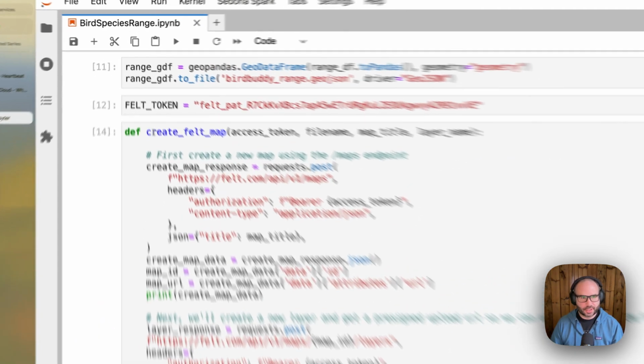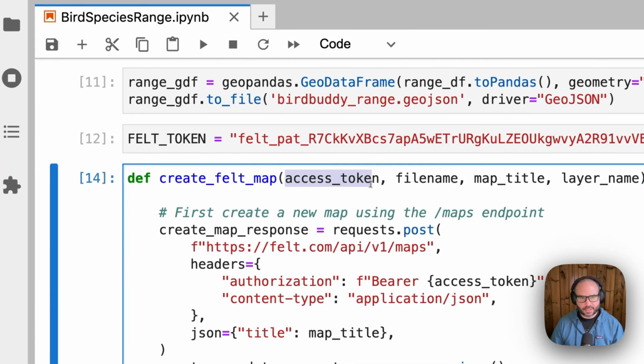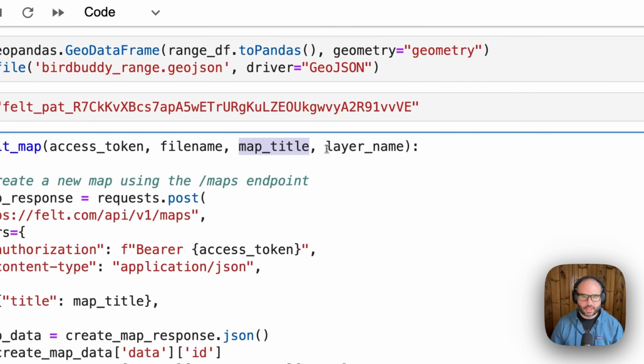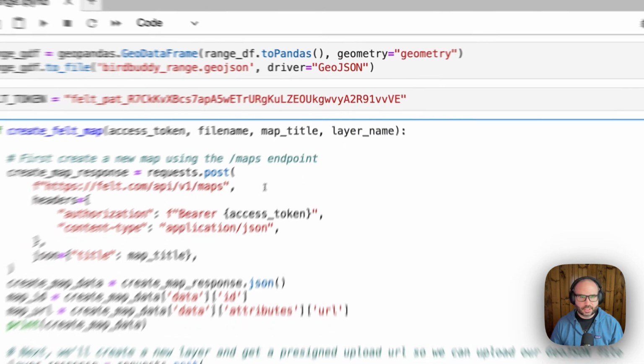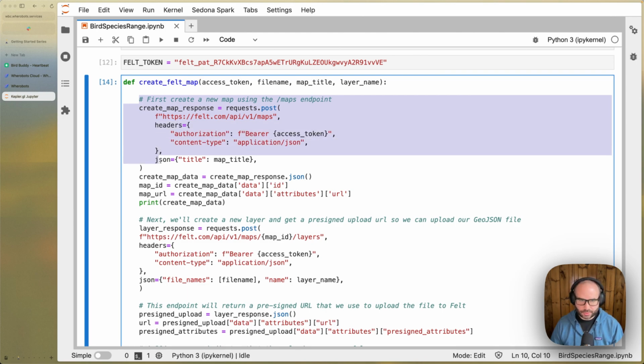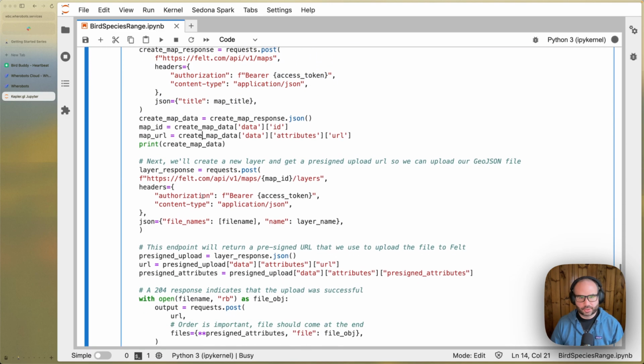This function is called create Felt map. It takes an access token, the GeoJSON file name, the title for the map we want to create, and then the name of the layer that we're going to create. This is actually making several calls to the Felt API. First, we make a call to the maps endpoint to create a new map, specifying the name of the map we want to create.